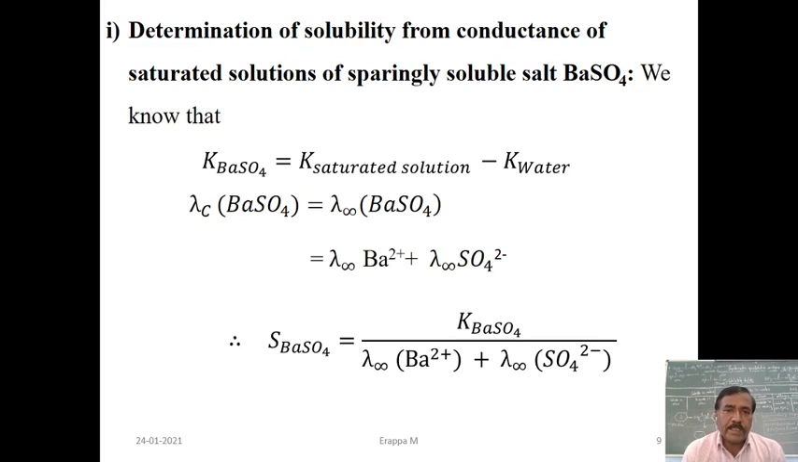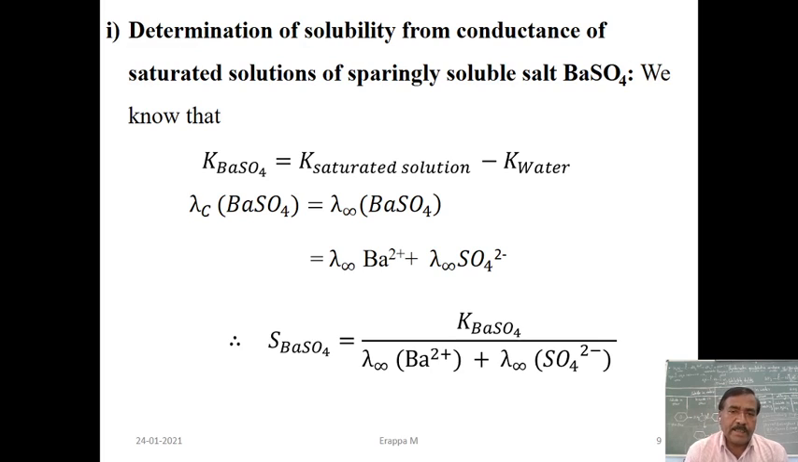So we know that here also BaSO4 is a sparingly soluble salt. By conductance measurements and preparation of a saturated solution, K of BaSO4, that means K of salt, is equal to K of saturated solution, that is, the conductance of the saturated solution minus the conductance of water.